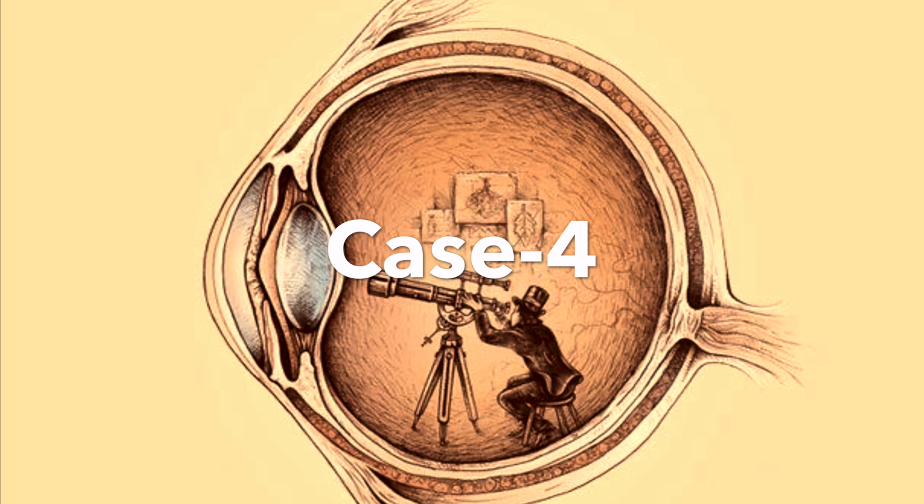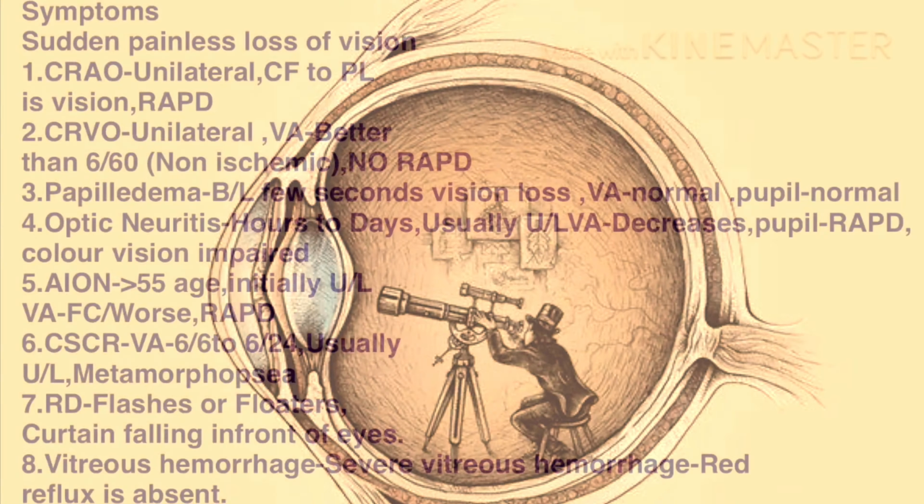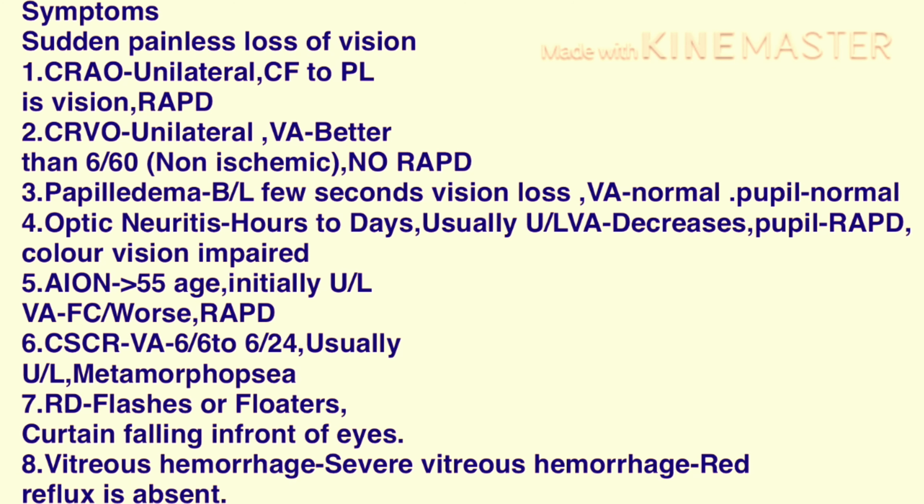Suppose we get a patient with sudden onset painless vision loss. In case of central retinal artery occlusion, it is unilateral and vision will be counting fingers to perception of light, and patients will show the RAPD. In the history, we have to inquire about any heart disease and thromboembolic disorders.